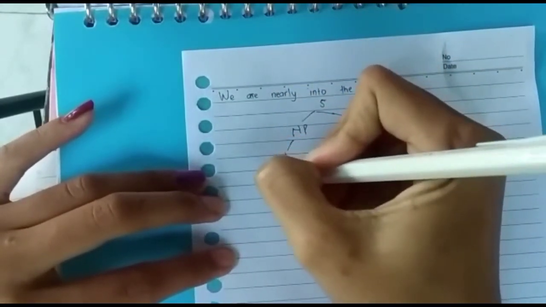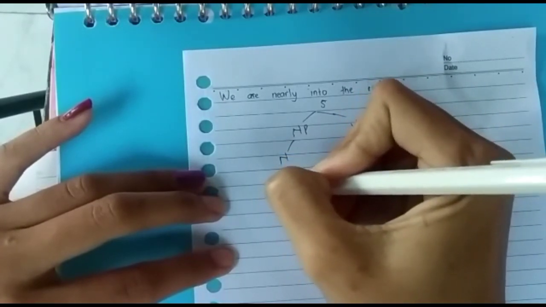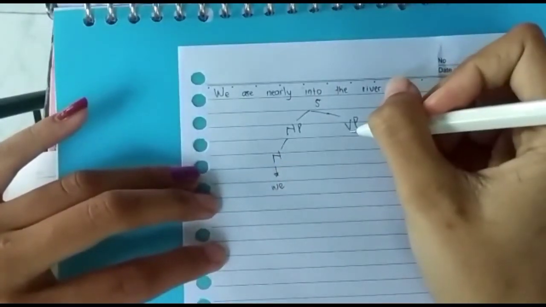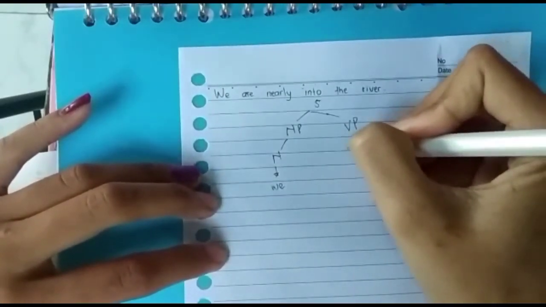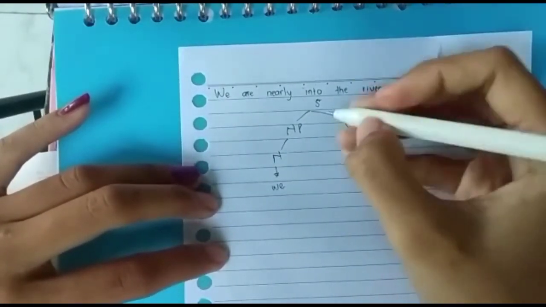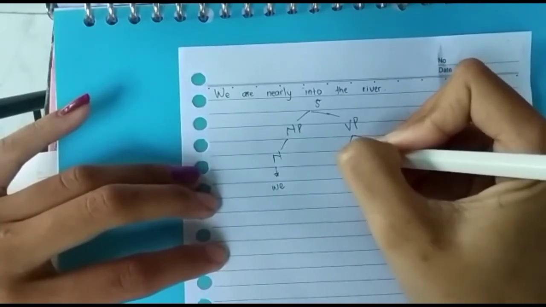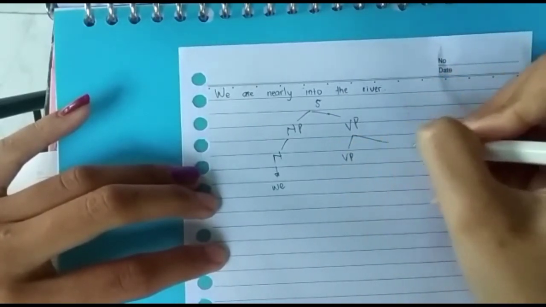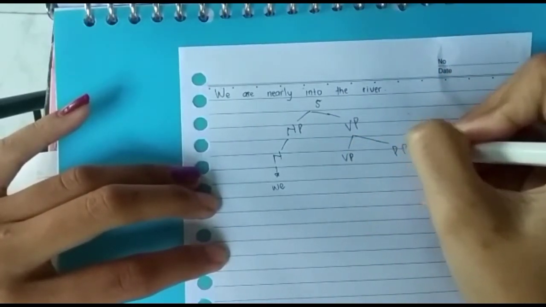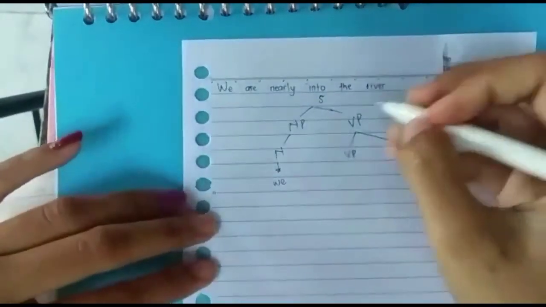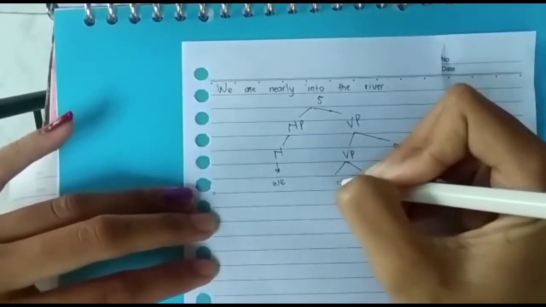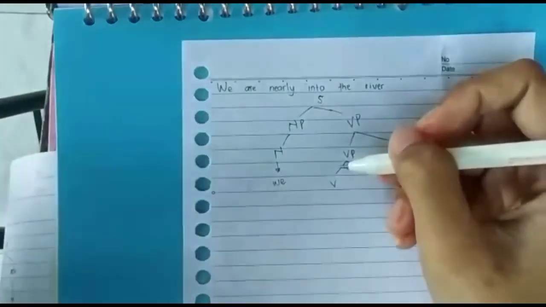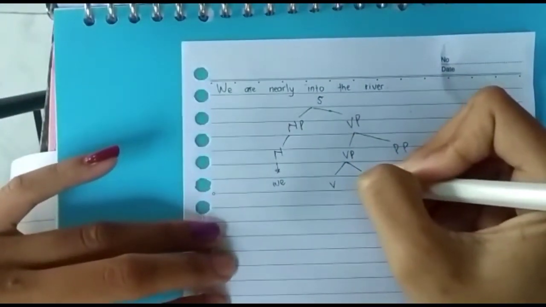It's we. And the verb phrase, let's break it into two parts. It's a verb phrase and preposition phrase. The verb phrase, there is a verb and an adjective.